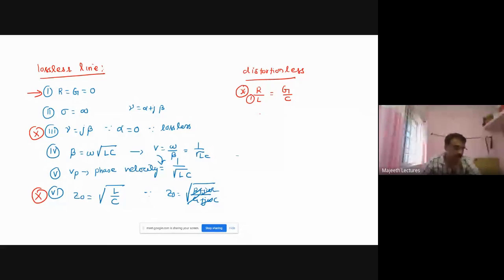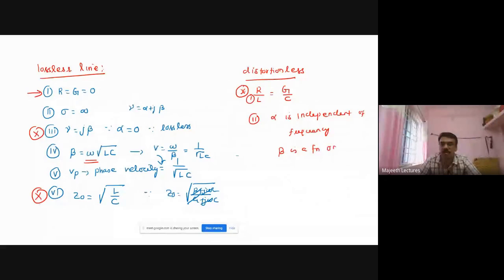And the second property is alpha is independent of frequency. That is, alpha is attenuation, and attenuation is independent of frequency. Fine. This is a very important parameter. And beta is a function of frequency. Already we know beta is always a function of frequency. So in a distortionless line, alpha is independent of frequency, beta is a function of frequency.